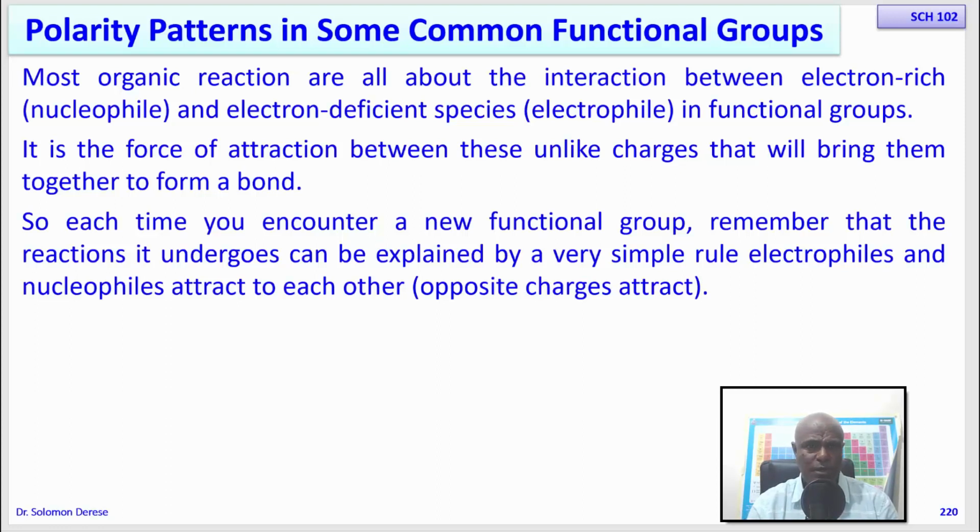This we have already discussed, and we know when you have a covalent bond between two atoms, and these two atoms are not the same, these two atoms have different electronegativities, the most electronegative atom of the two will attract the electrons of the bond towards itself. So on that atom you have an excess of electrons, on the other one you have a deficiency of electrons. Understanding the polarity pattern of a chemical bond is not difficult or new to you.